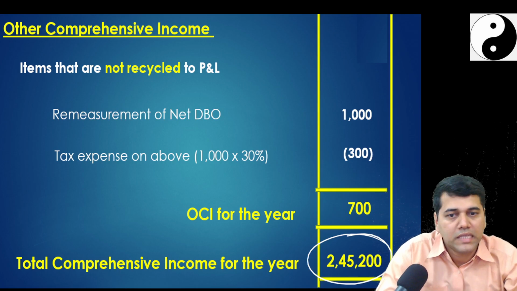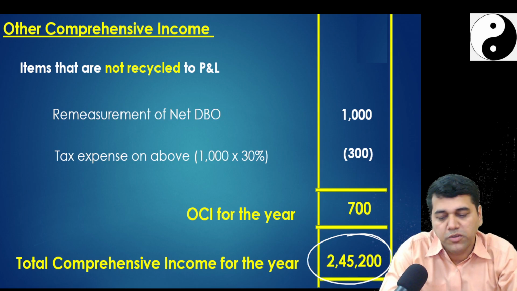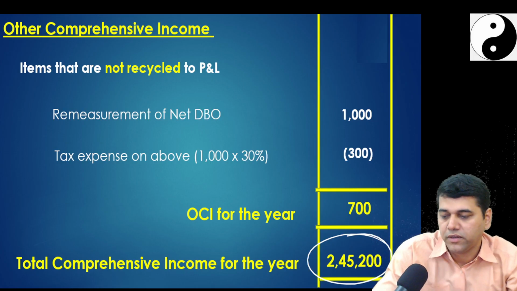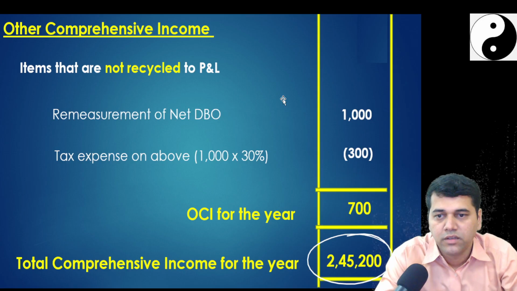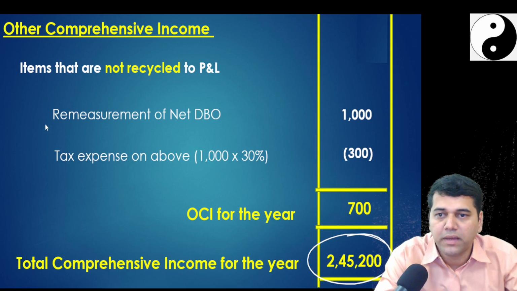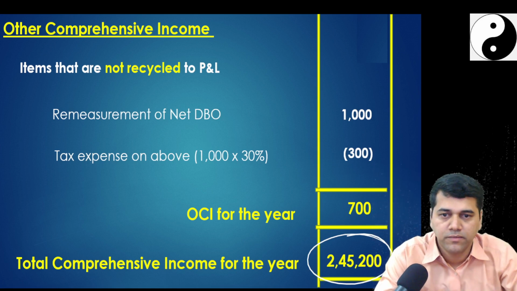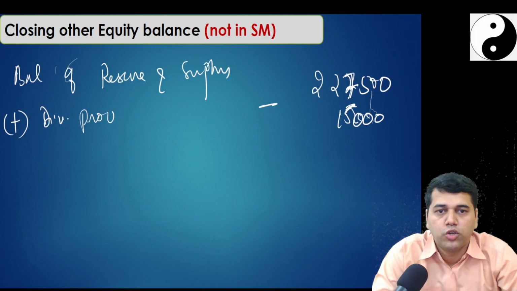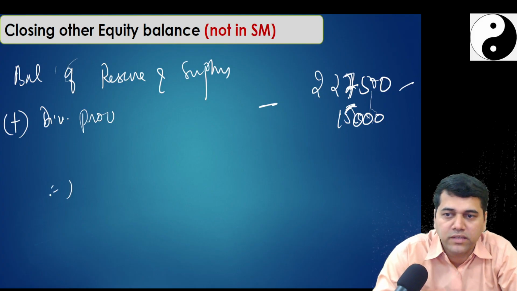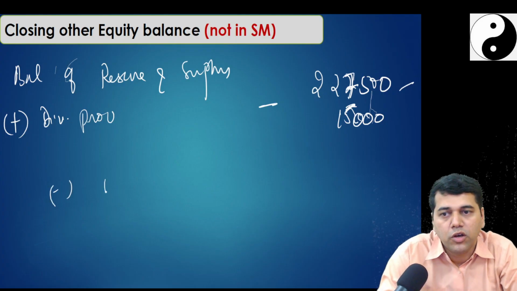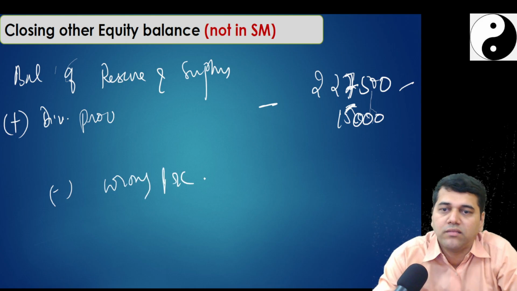Followed, no? Otherwise, okay, it is not there. How much is the previous closing balance? One minute, let me check. So your closing balance of reserves is how much? 227,500, correct? So I will write 227,500 minus your wrong P&L.